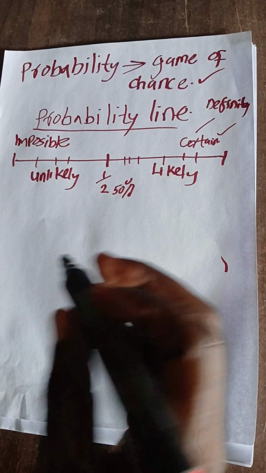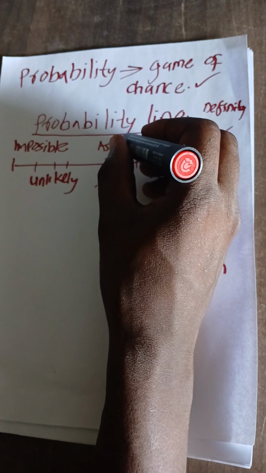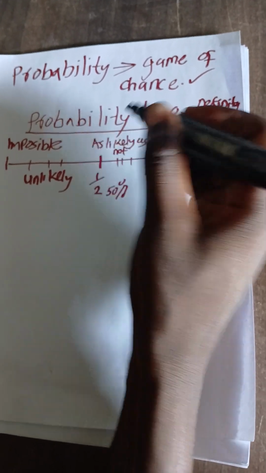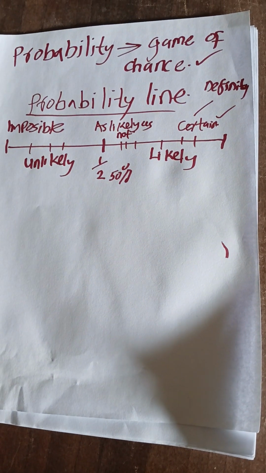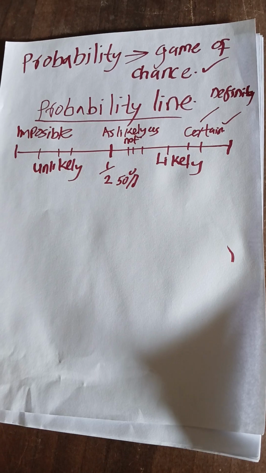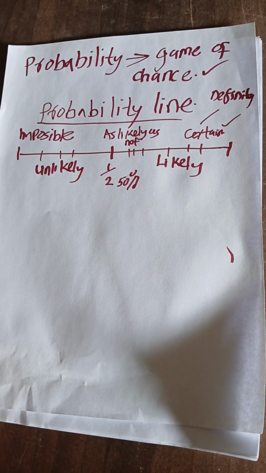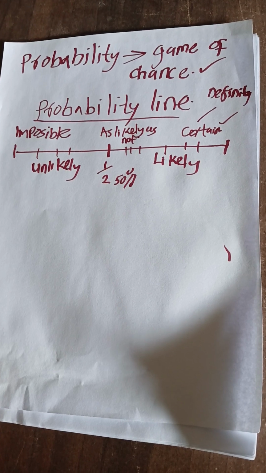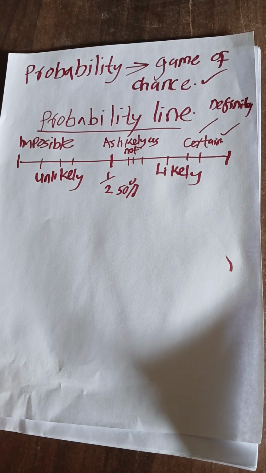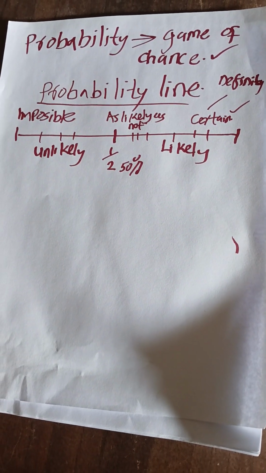And in the middle, we always say as likely as not. So either it will happen or it will not happen. Good. We relate this to real-world things that are unpredictable, where people flip a coin and you either get a head or a tail of that coin. It will depend on what you have agreed.